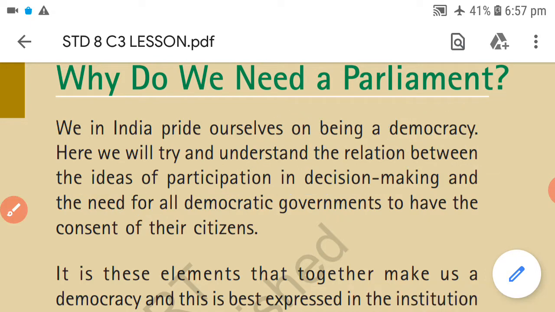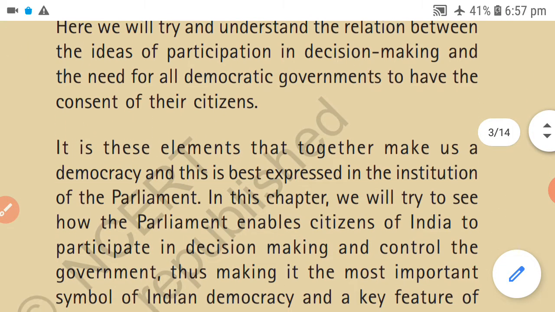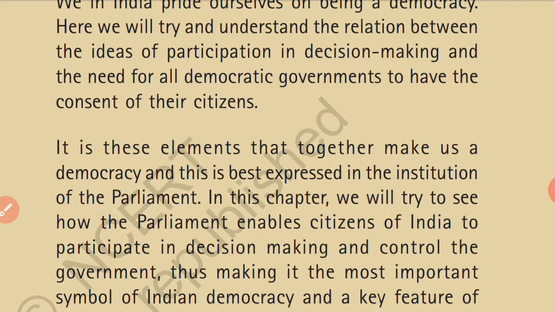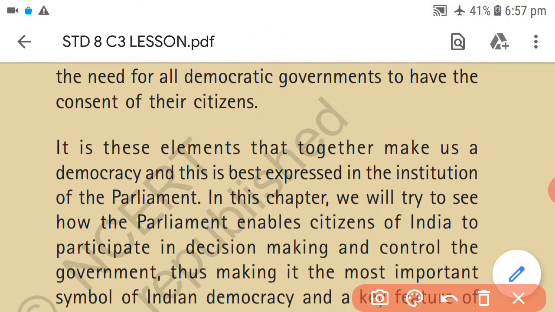As you would know, every single Indian citizen is given an opportunity to vote, to elect his or her representative. This is what we can understand in a democratic nation, that this freedom and this right is given. This is all we are going to see in this lesson, in these elements that together make us a democracy.